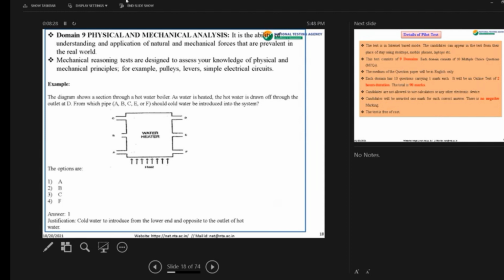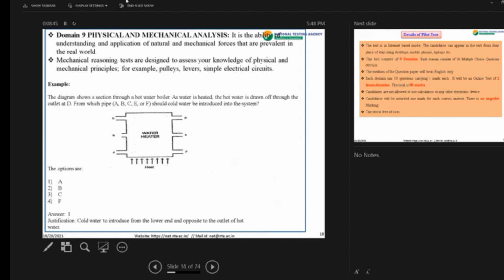So there are 9 domains, options are there, and you have to choose the correct option. The justification, reason and explanation, that is where the skill is required.